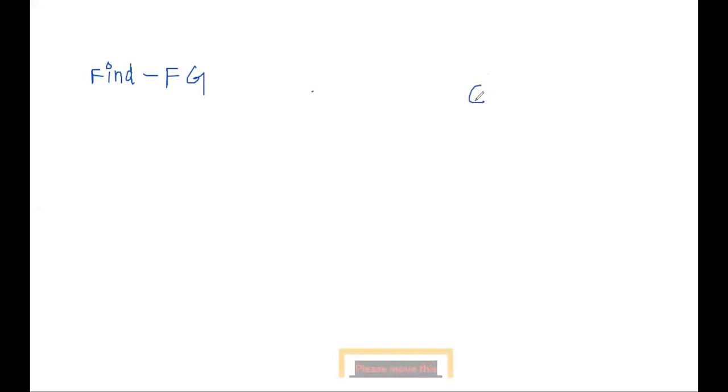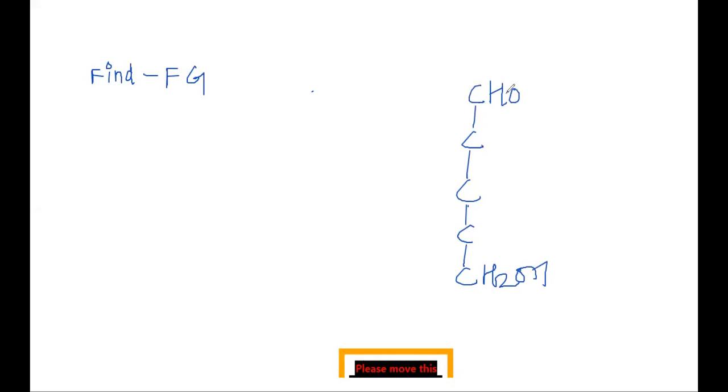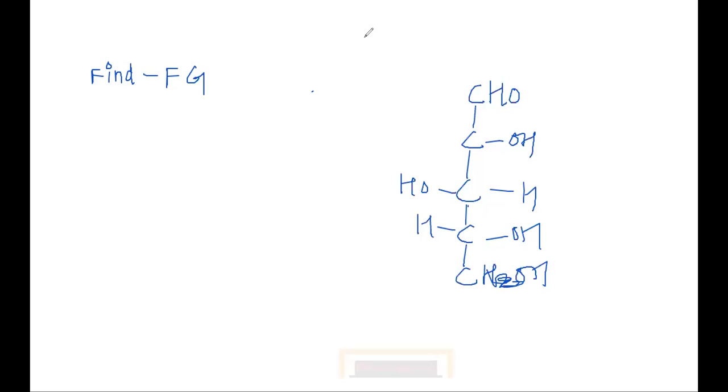So in glucose, if you look at the various carbons, we have CH2OH, here we have CHO, then here we have OH on this side, OH here on this side and H, and then we have H and OH. 1, 2, 3, 4, 5, I made a mistake. Let me do it in another manner.